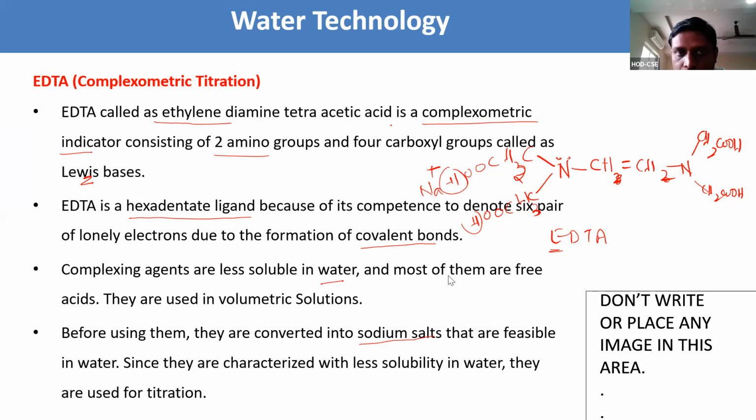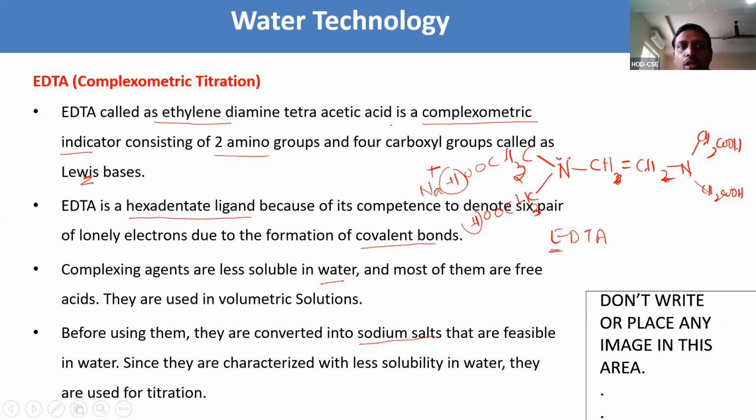That is the reason we use it in volumetric analysis, and we convert the H+ ions into sodium salts, which are feasible in water, because the acid forms are less soluble in water, and that is used for the titration.